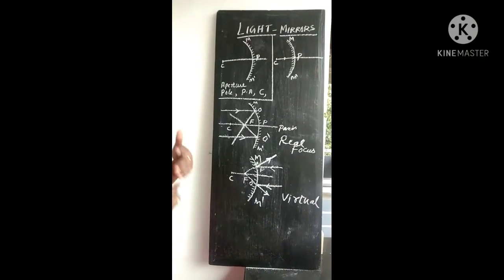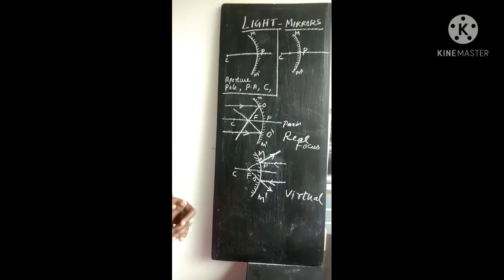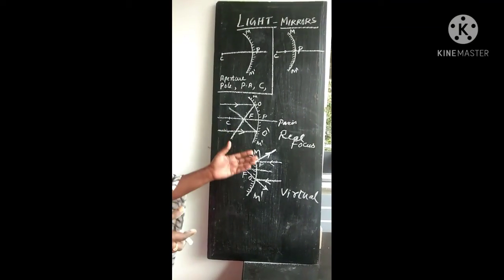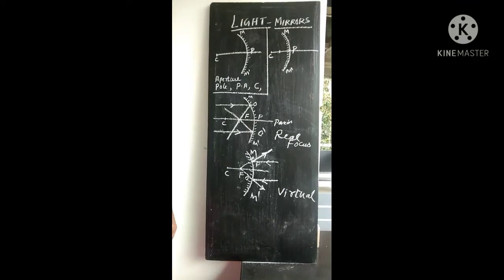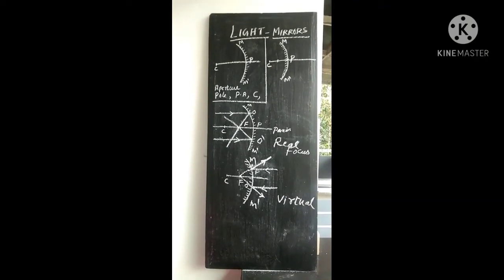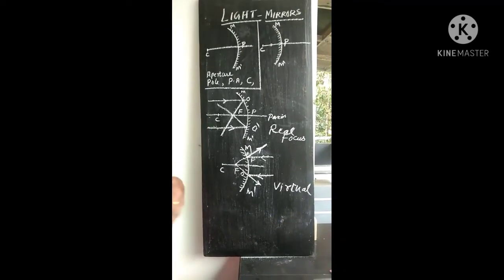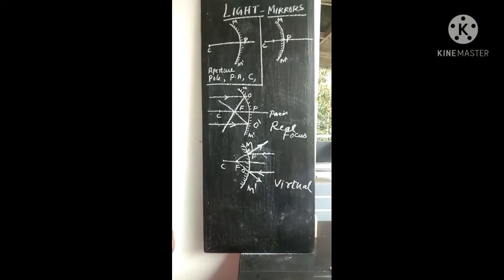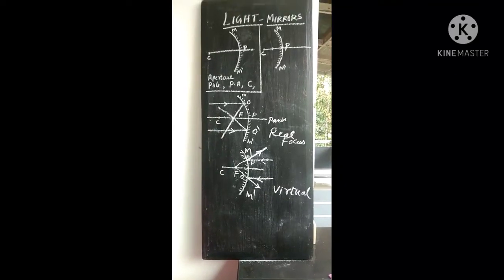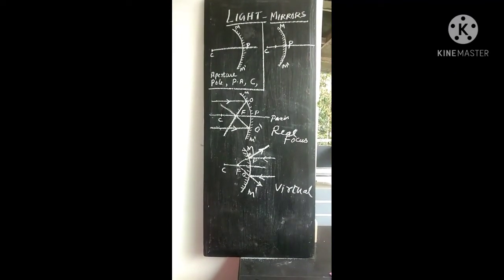The first 3-4 points are common for both concave and convex mirrors, but the principal focus is not common. The principal foci have different definitions, a special definition for concave and another definition for the convex mirror. So with this we completed all the terms of convex mirrors.